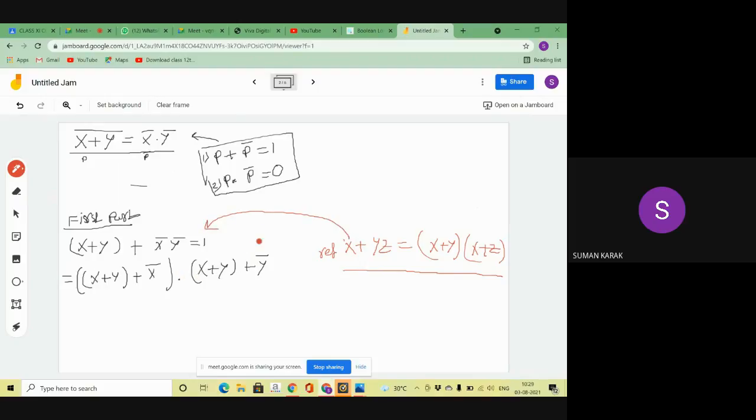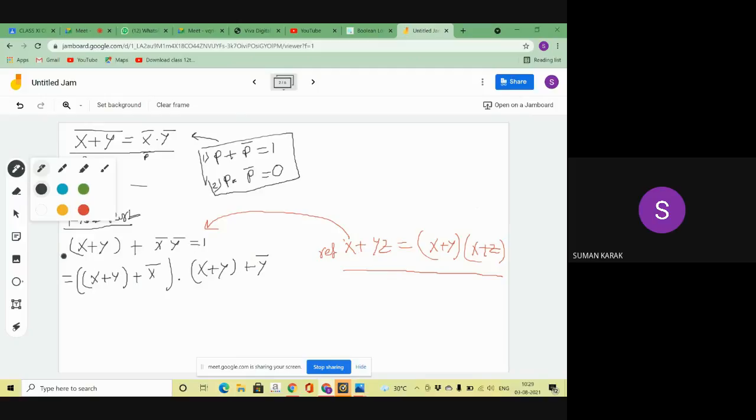Did you understand or not? Please tell me. Understand? Here I'm applying x plus yz, this second distribution law. I'm applying this law in this part.